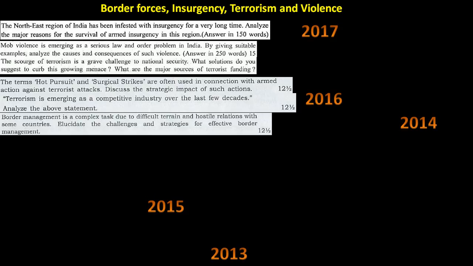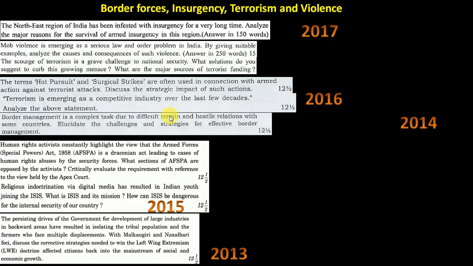So there are different kinds of border security forces mentioned in our syllabus, and you should know about border management. Even the Border Roads Organisation, where they create the roads and all, you need to know, because it is in the news that tunnels are coming up, highways are coming up, a lot of new things. Longest bridge, tallest bridge, all these things are coming up in Kashmir and the northeast states. So it's becoming very important for this year's mains exam.